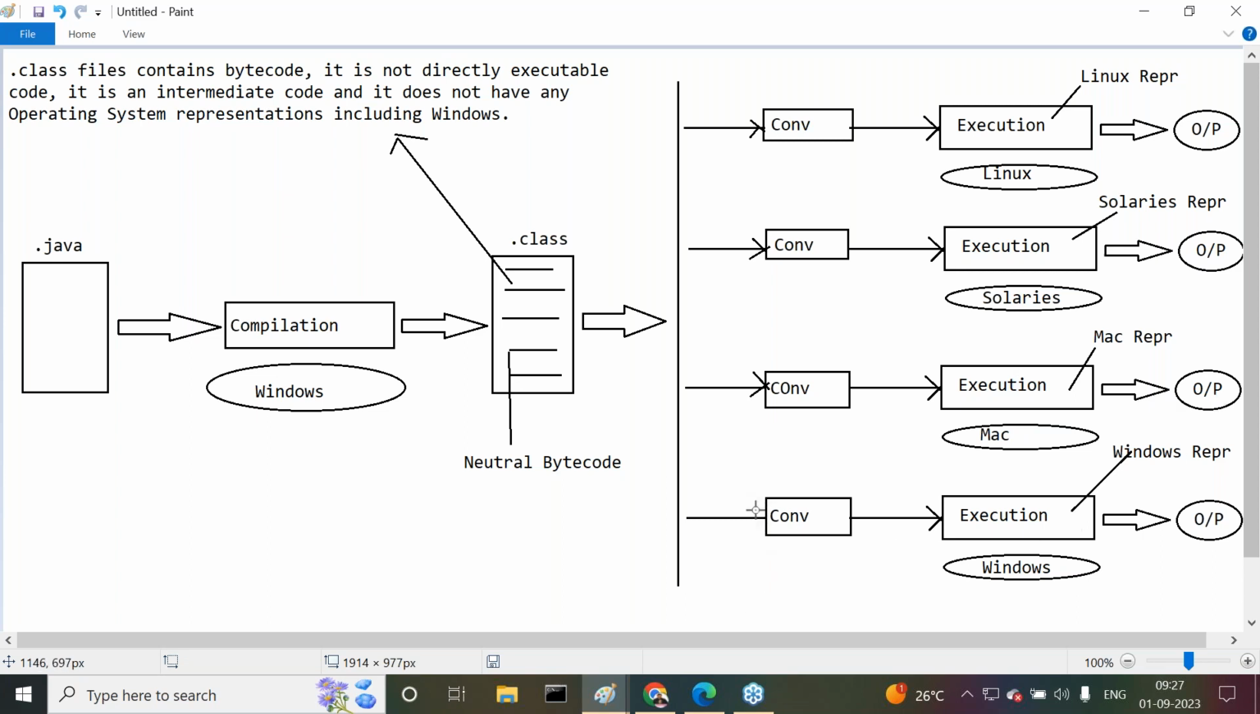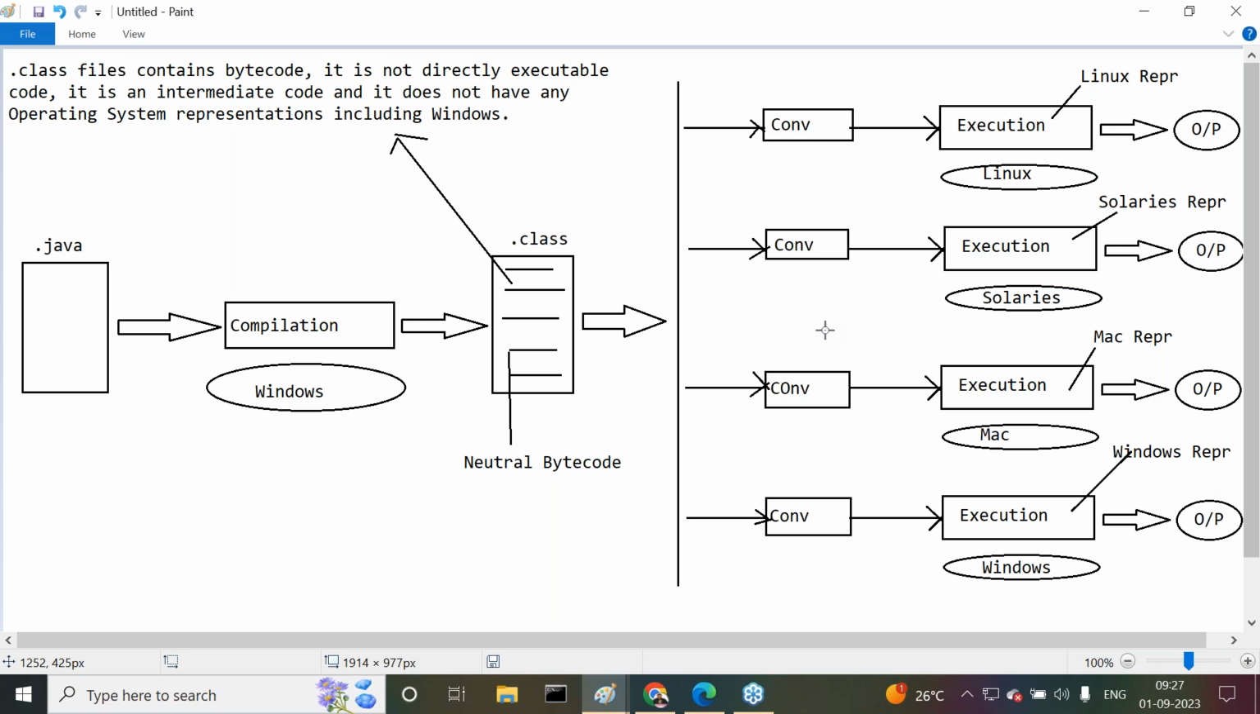Next, this converter is able to convert that neutral bytecode into the Windows operating system. Now the execution engine on the Windows operating system is able to execute those Windows representations and provide that output. Right or not? Now these converters are helping the Java program to execute on multiple operating systems or not? These converters are required or not? Right, so this is exactly the solution that Sun Microsystems has provided.